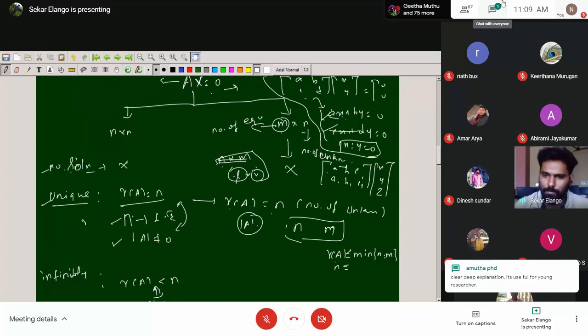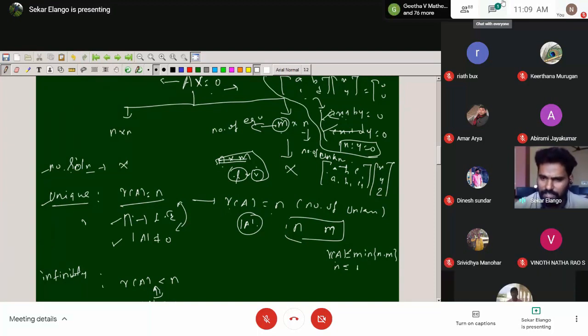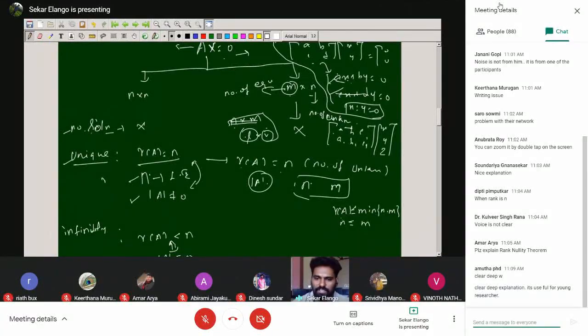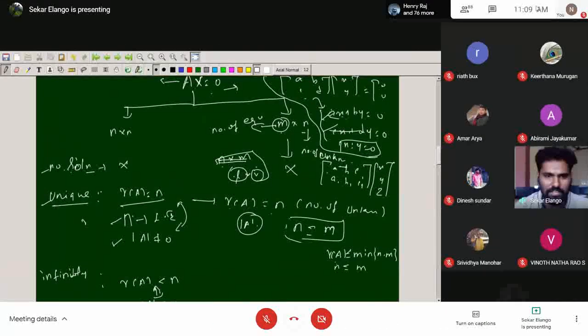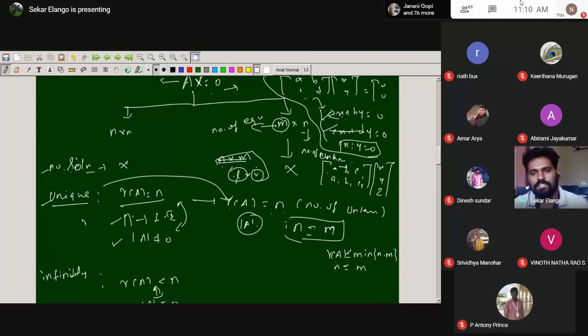So what is the minimum? This naturally comes from M, because the rank of A is at most the minimum of N comma M, so we already get the N value. This is always less than or equal to N, so you have one relation. When it comes to the unique solution, rank of A equals N, and in that sense one of the relations is N less than or equal to M. Okay, we have one relation.